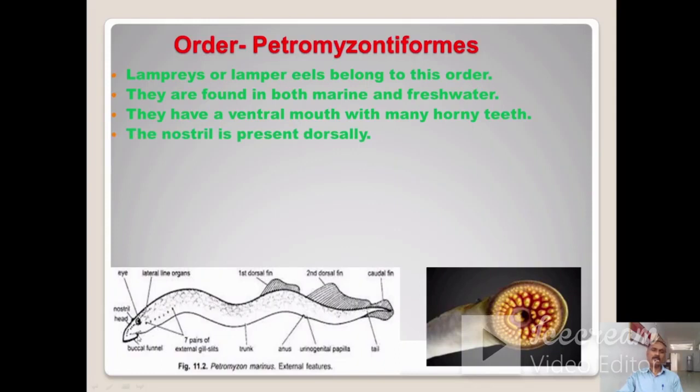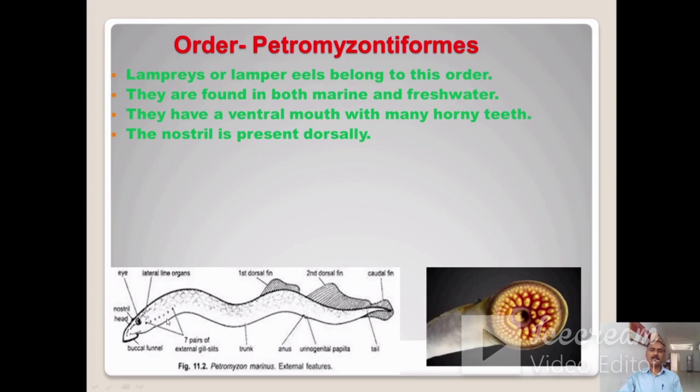So in this figure, you can see the figure of the Petromyzon. This is the head region. Here, buccal funnel is there. Then this is the nostril. This is the eye. Then lateral line organs are there. This is the first dorsal fin. This is the second dorsal fin. This is the caudal fin. Here the tail is present, and in this region the caudal fin is there. Here there is the opening of the anus, and the urinary papilla is also there. And this region is nothing but the trunk.